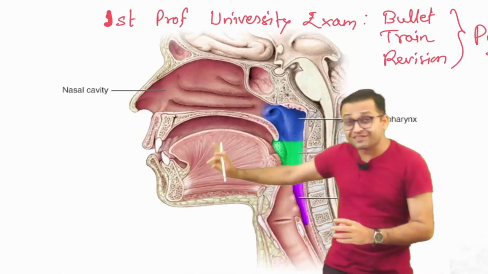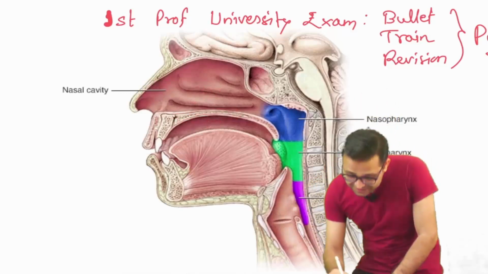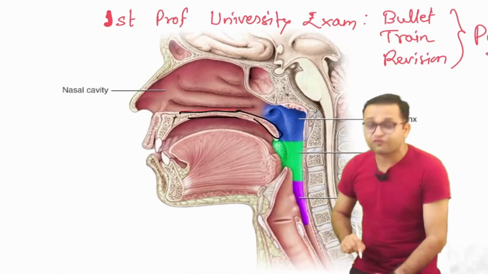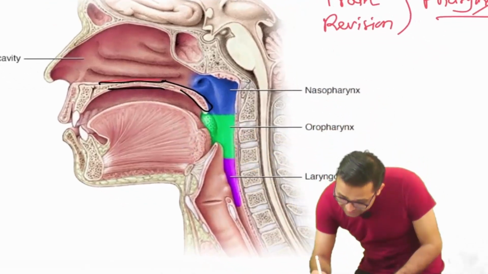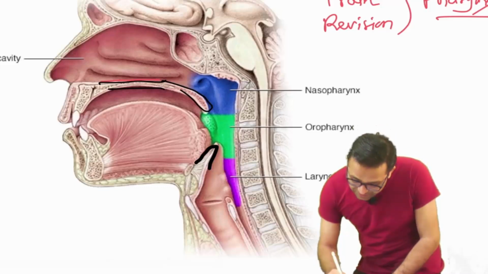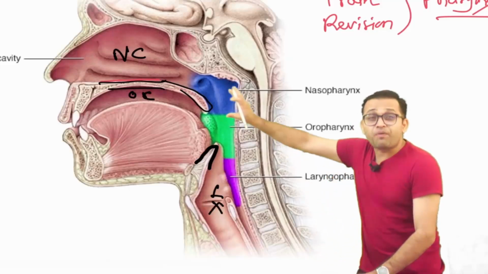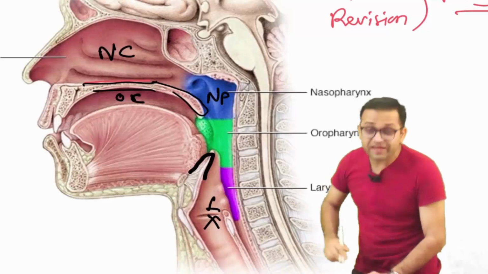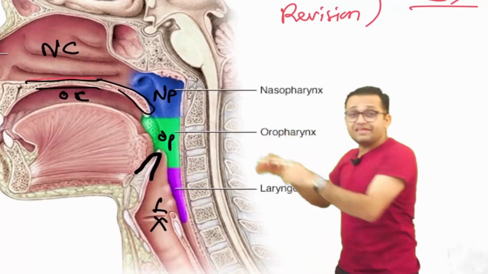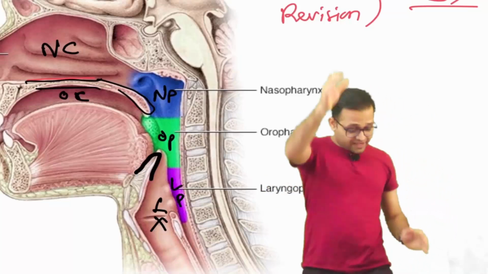So remember this one? Yes, the tongue is here. So definitely this separation between the oral cavity and the nasal cavity is our palate. Yes, sir. This is our hard palate, and behind it there is a soft palate. So you can see, sir, this is our epiglottis part. This is our nasal cavity, oral cavity, and here is our larynx. The part behind the nasal cavity is the nasopharynx, shown in this image with the blue color, the oropharynx shown with the green color, and just behind the larynx, shown with the purple color, is the laryngopharynx. Agree, beta? Hope you are getting the point.